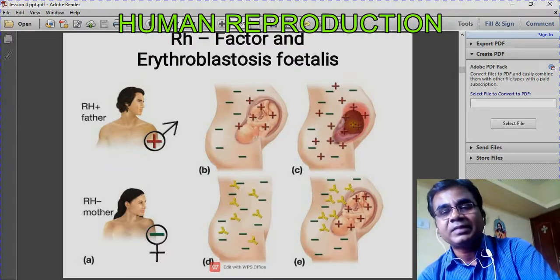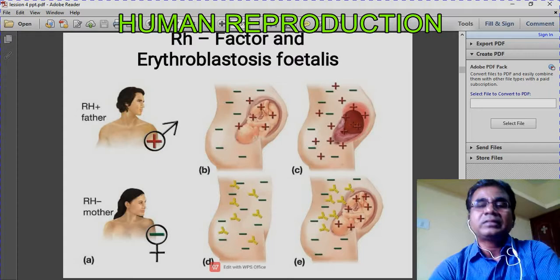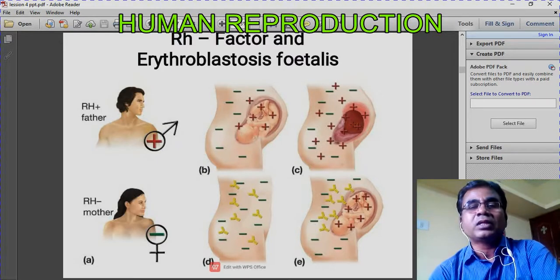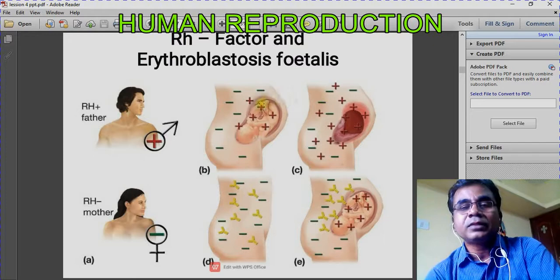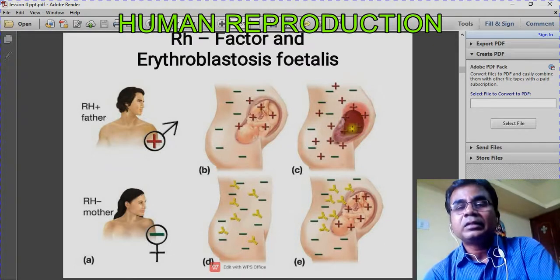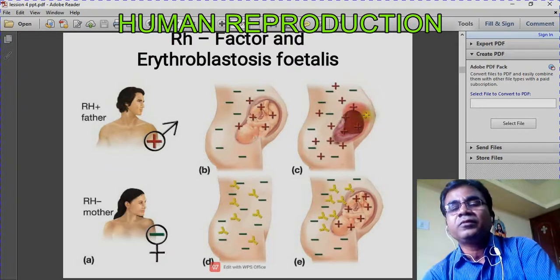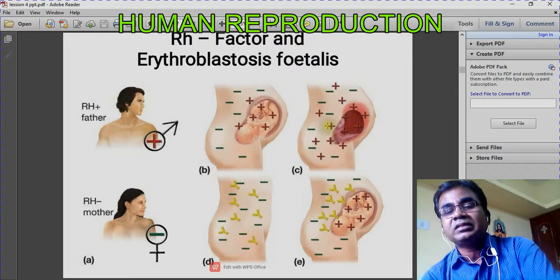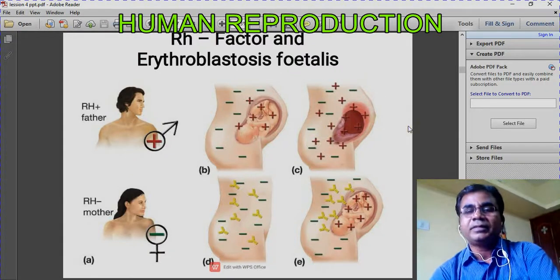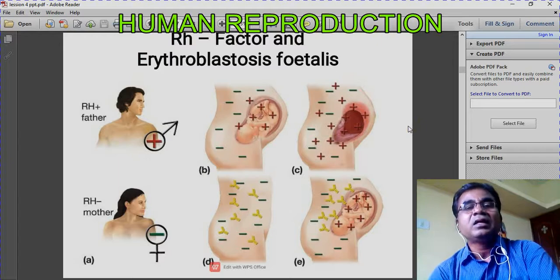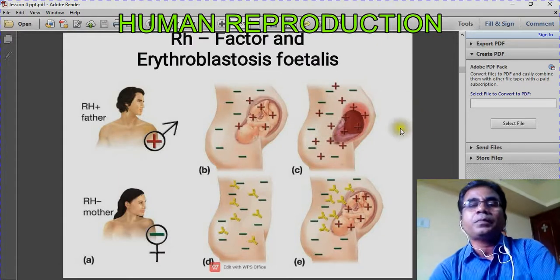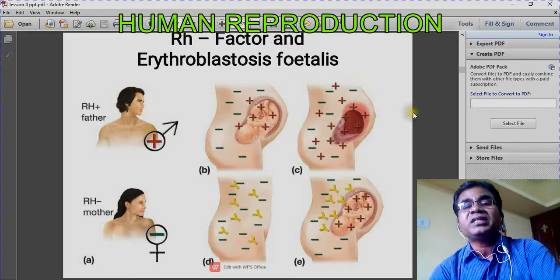So medicine is available, treatment is available. In order to prevent erythroblastosis fetalis, which affects only the second child, once the second child is conceived, at the 28th and also the 34th week of gestation, the mother must be injected with anti-D antibodies. This will save the second child. Now the very important part of the lesson: what is the Rh factor, what is erythroblastosis fetalis, and how is this disease prevented. So very important.